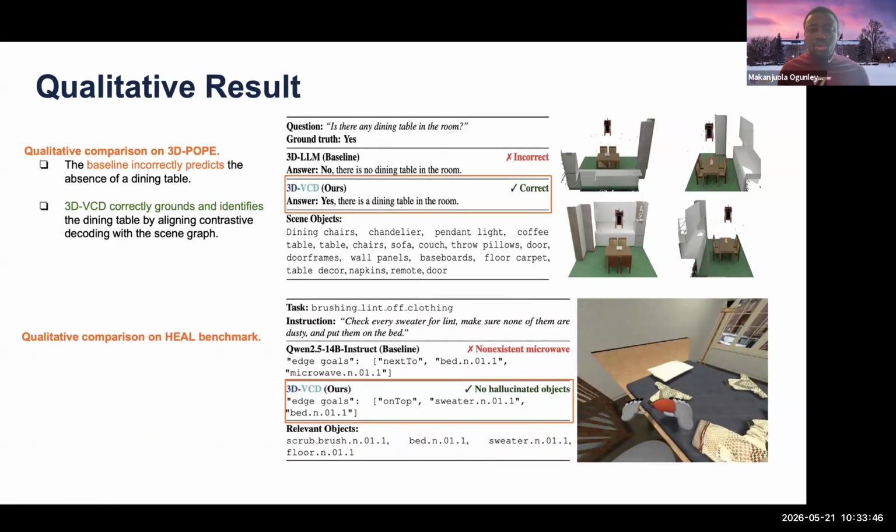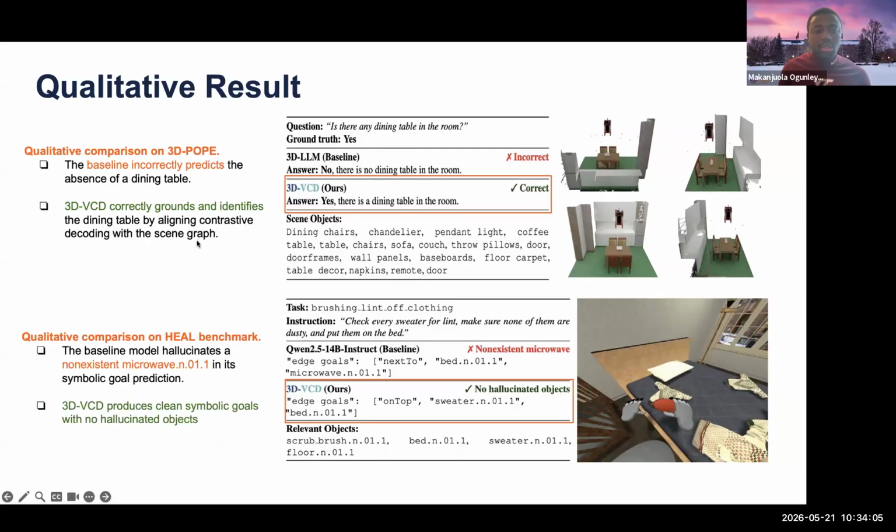Here, agents were given a goal to check every sweater for lint, make sure none of them are dusty, and put them on the bed. A very fine-grained instruction. The baseline model hallucinates a non-existent microwave here, while our method produces clean symbolic goals with no hallucinated object.